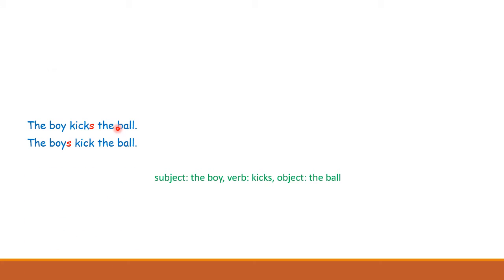What about this sentence? Here the subject is the boys. Verb is kick and the object is the ball. Ducks swim in the pond. Which is the verb in this sentence? Swim is the verb because it is a word that shows action. Then what about the subject of this sentence? Ducks is the subject of this sentence.